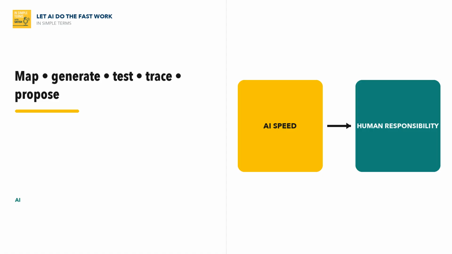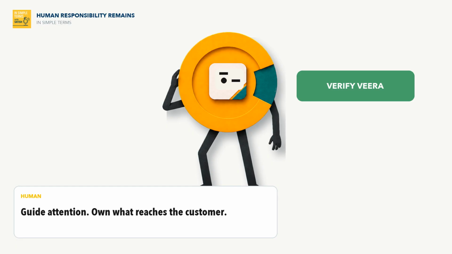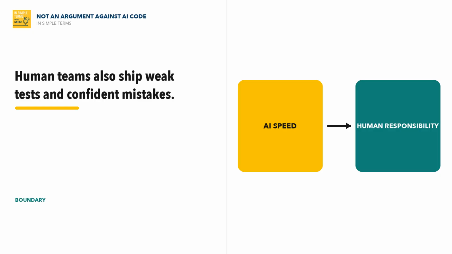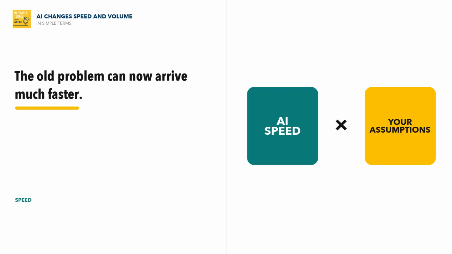The AI mapped the flow, generated code, created tests, found the duplicate call, and proposed the repair. Veera did not compete with AI on typing. She guided its attention and remained responsible for what reached the customer. This is not an argument against AI-generated code. Human teams also write weak tests and ship confident mistakes. AI did not invent that problem. It changed the speed and volume at which it can arrive.